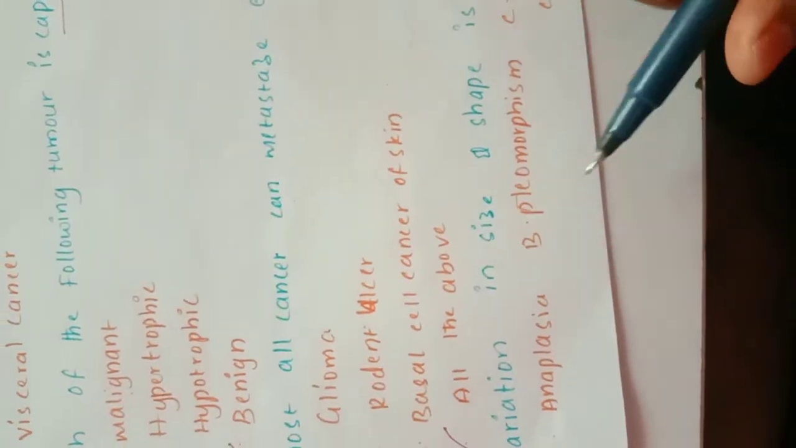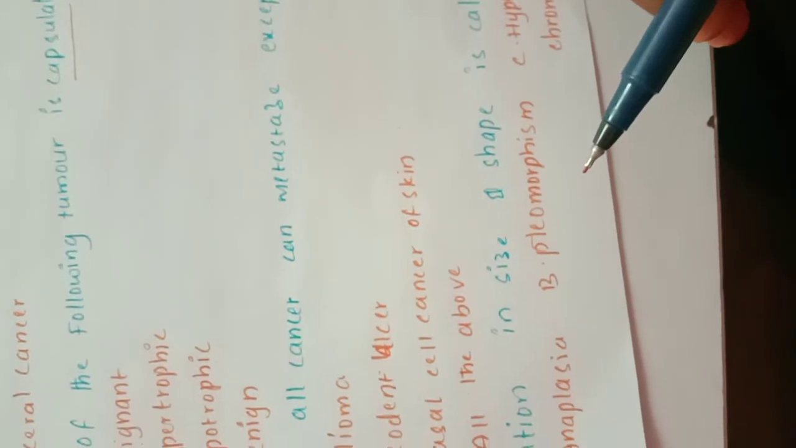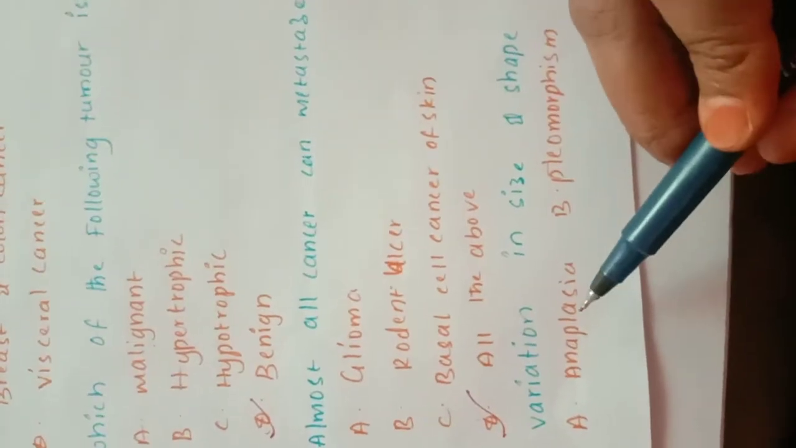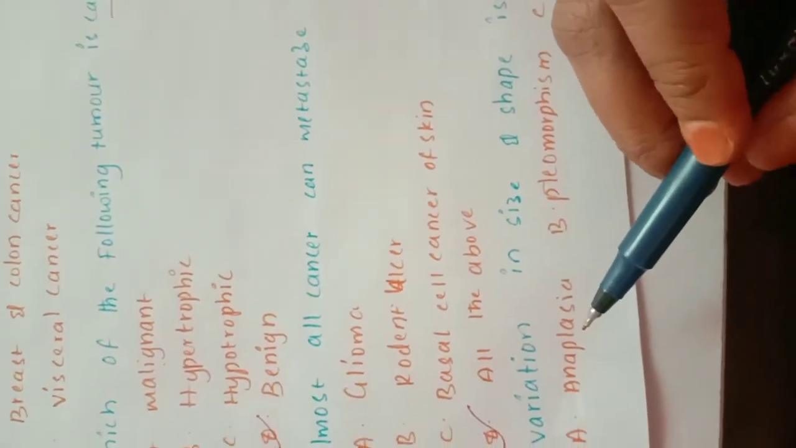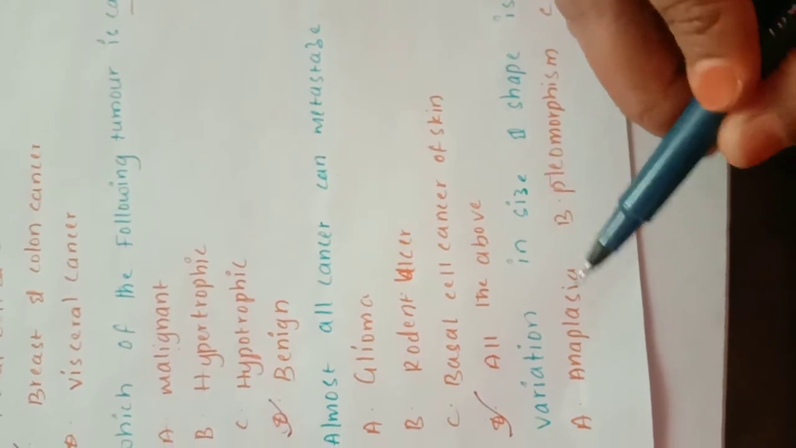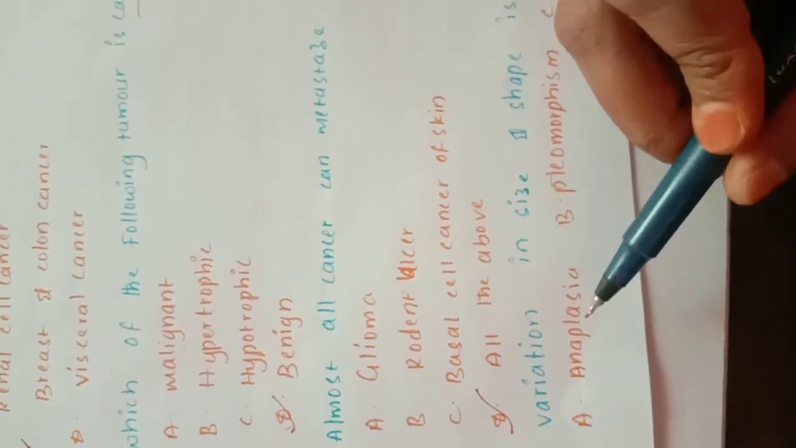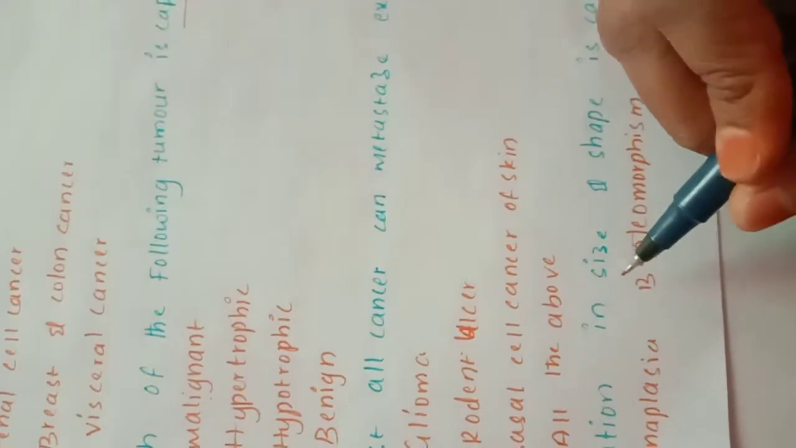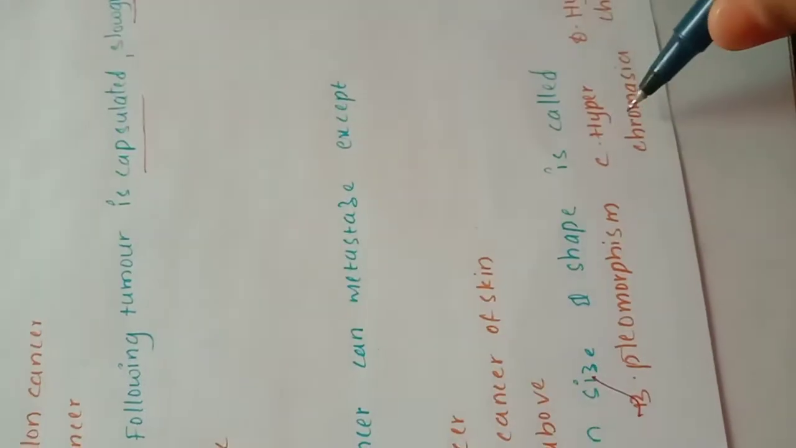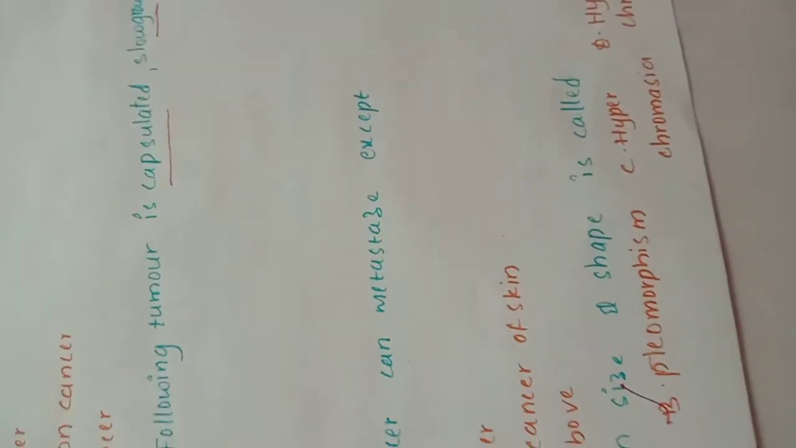Variation in the size and shape is called as anaplasia? Anaplasia means absence of differentiation. Pleomorphism means variation in the size and shape. So here this is the correct option. Then hypochromasia means increase in the nuclear material, decrease in the nuclear material. So these three options are wrong.